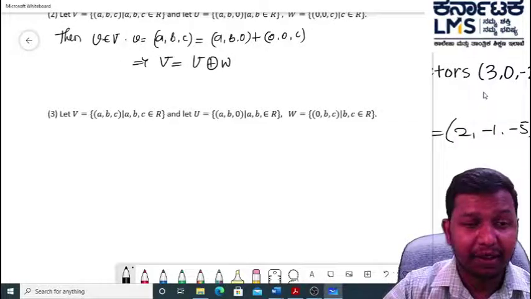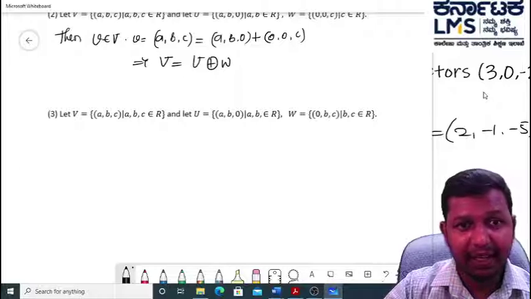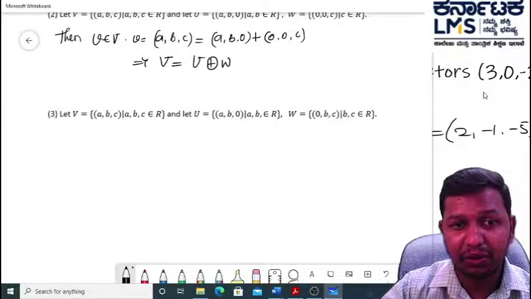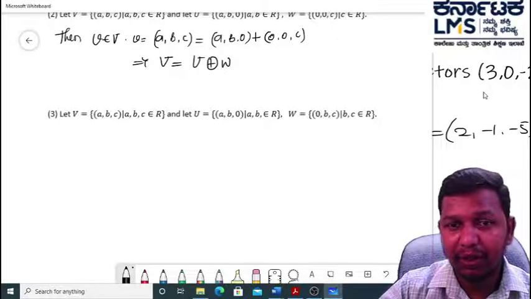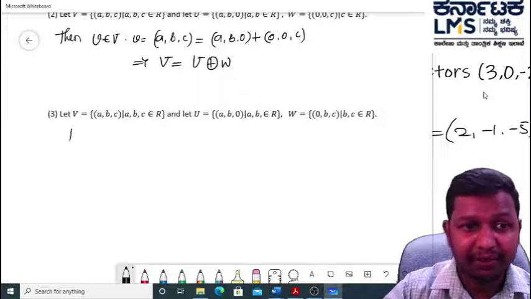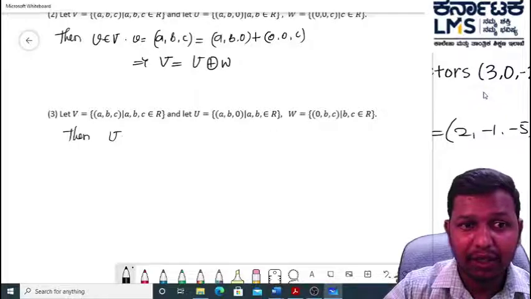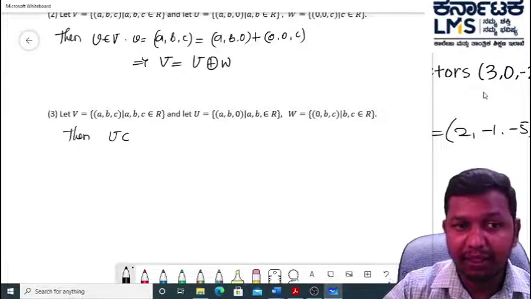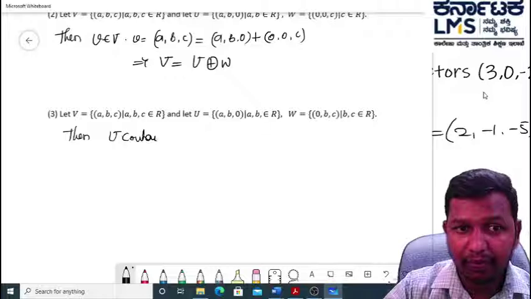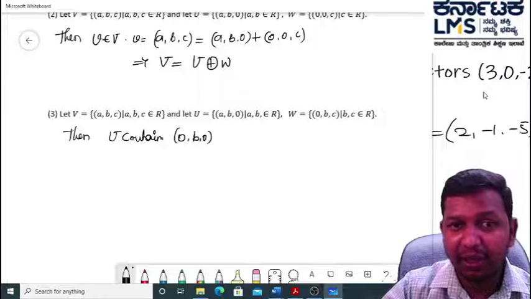Observe another example. Let capital V be the set of triplets a, b, c. I choose the two subspaces U as a, b, 0 and W, whose elements look like 0, b, 0. Then observe that U contains the element 0, b, 0 when a equals 0.